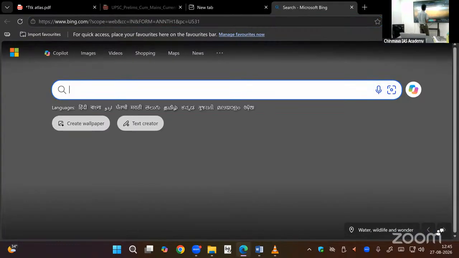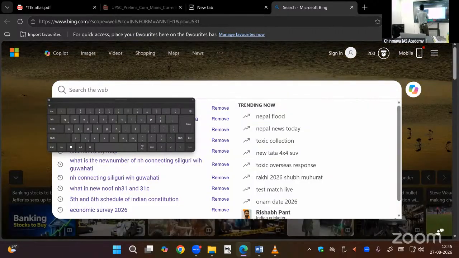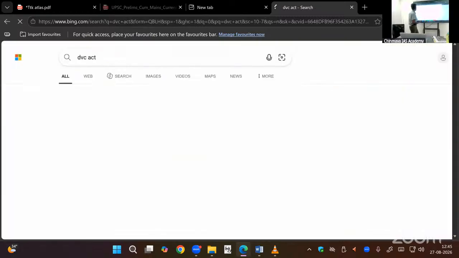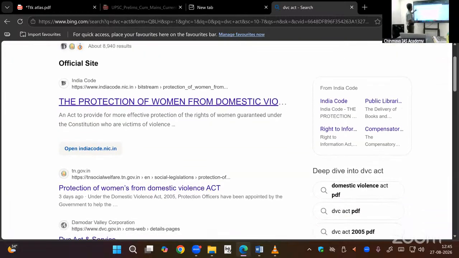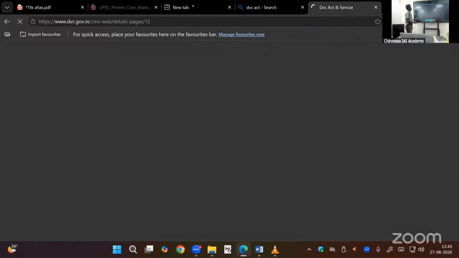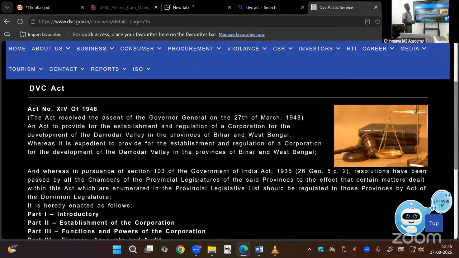It is in another chapter in the material. DVC Act 1948, immediately after independence, the first multipurpose project in India.